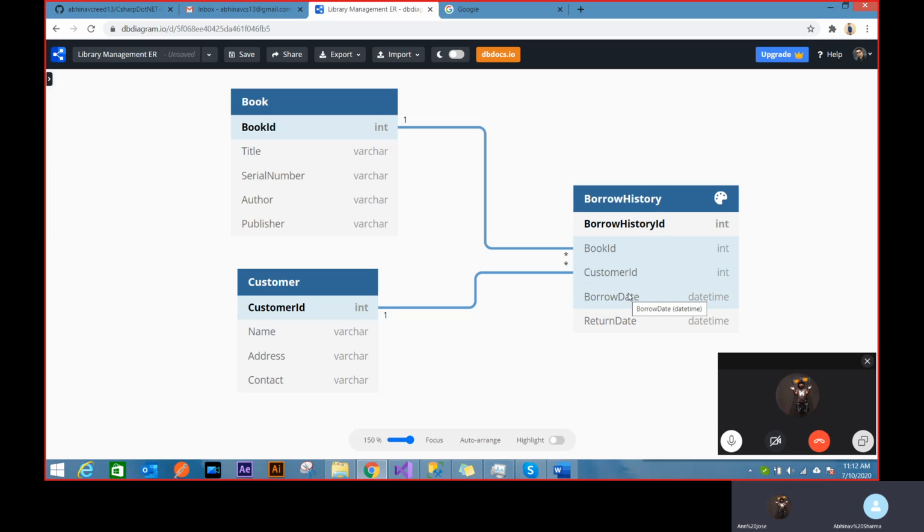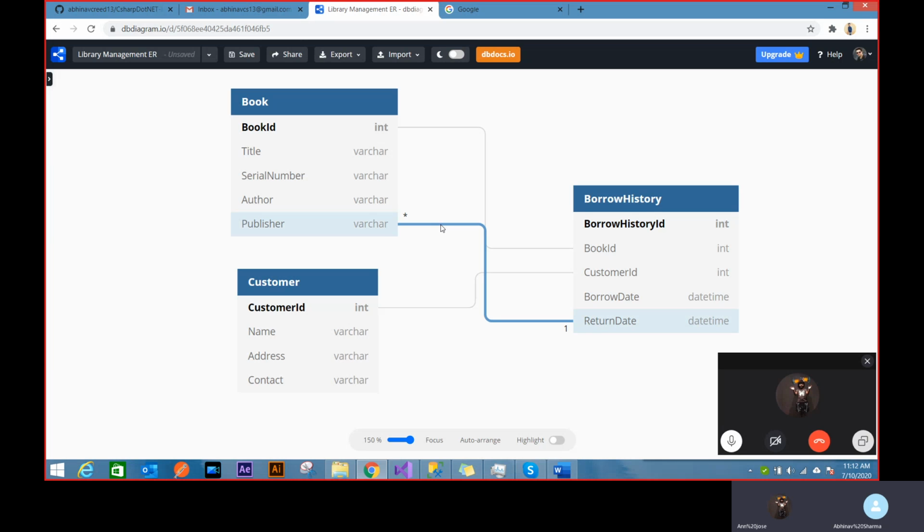And then borrow date and return date, we will use return date to figure out whether the book is being borrowed or not. Because if somebody borrows a book, it will have a borrow date, but it won't have any return date. And once the book is returned to my library, then I will have a return date. So you can think of this column allows a null, and this column doesn't really allow a null. So that's like a whole entity thing, and throughout this application will be.